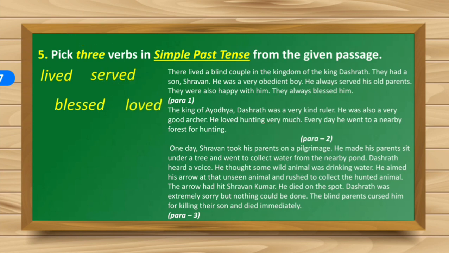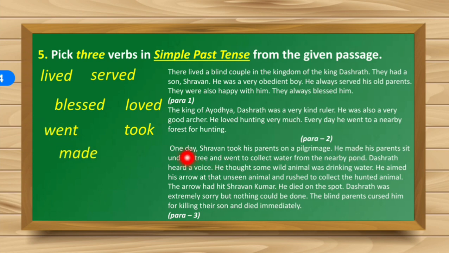Loved. Very good. Another verb in past tense. Every day he went. So, went is the past form of go. One day Shravan took his parents. Again, took is a verb in past tense. He made his parents sit under a tree. So, made is a verb in past tense.